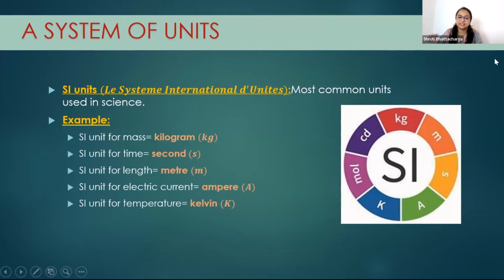So these are certain units which were defined by certain scientists and they named it as SI units. This is not anything to understand, this is just information to know. We are going to use this in physics. In all the chapters, we are going to use these units. So you have to be familiar with this.